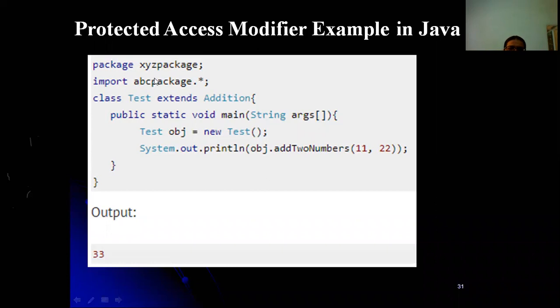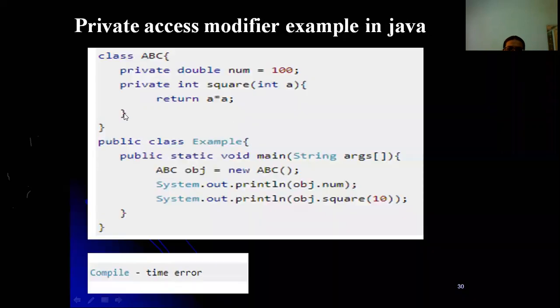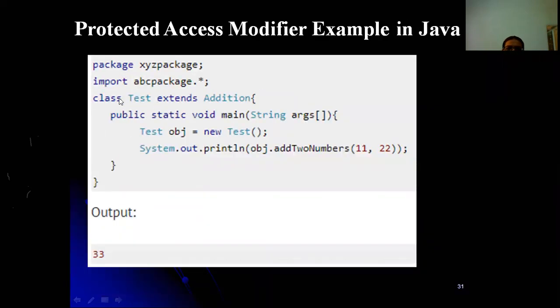In the earlier example we have seen the ABC package, which has the addition class. So class test is a class under XYZ, and addition is a class under ABC. Test is extending addition. So the superclass is in one package and the subclass is in another package.